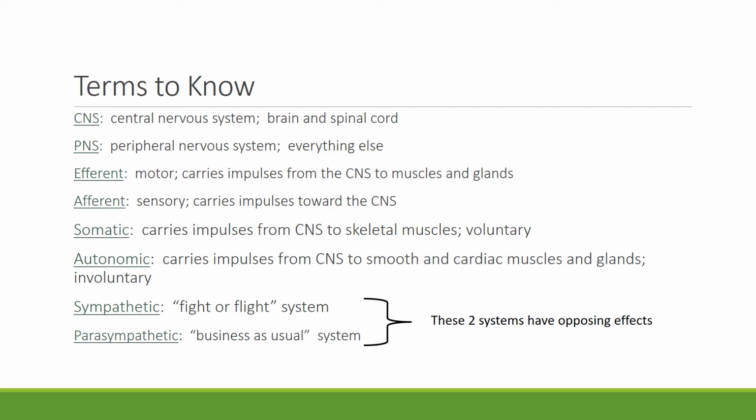Finally, the sympathetic and parasympathetic are opposites. They have 2 opposing effects. The sympathetic is your fight or flight system. Your parasympathetic is your business as usual system. So the sympathetic nervous system is in charge when you're in a tense situation. The parasympathetic is in charge when you're eating dinner.